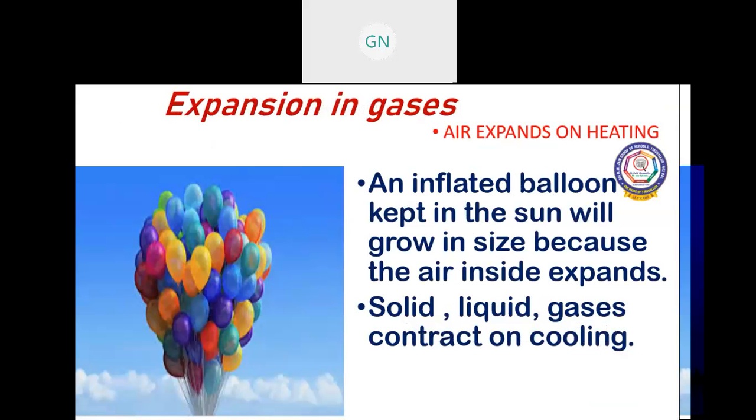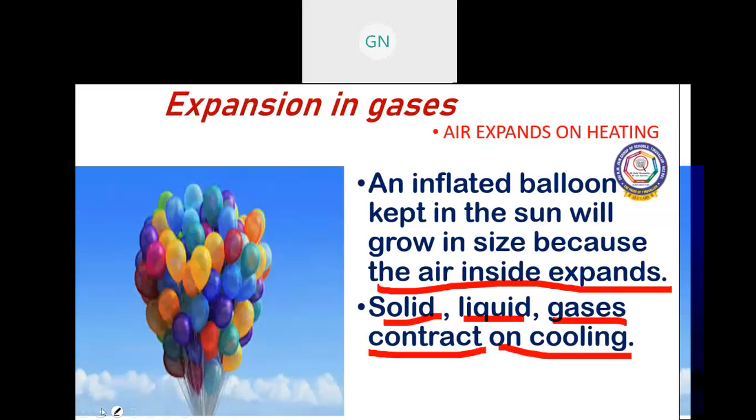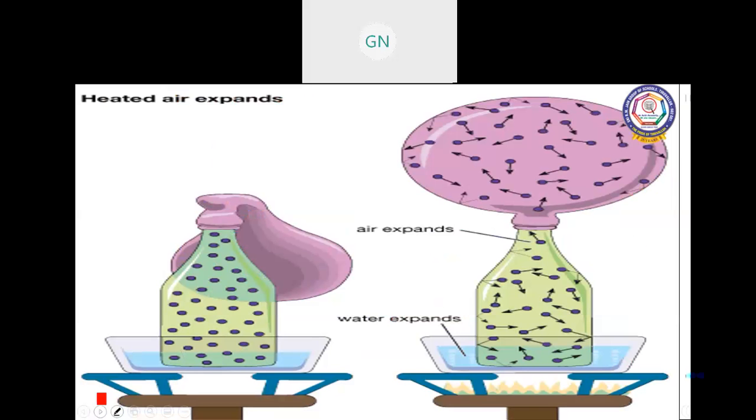An inflated balloon kept in the sun will grow in size because the air inside it expands. Solid, liquid, gas contract on cooling and expand on heating. So when you place the balloon in hot water and cold water, you can see how it expands in the hot water.